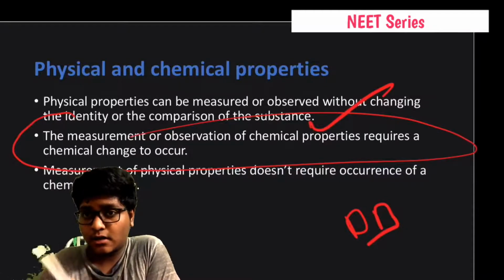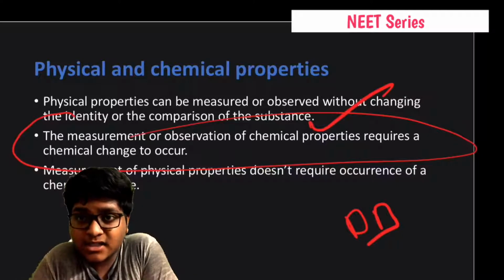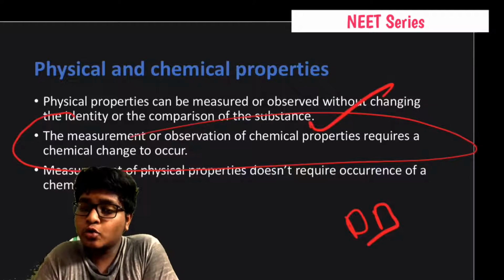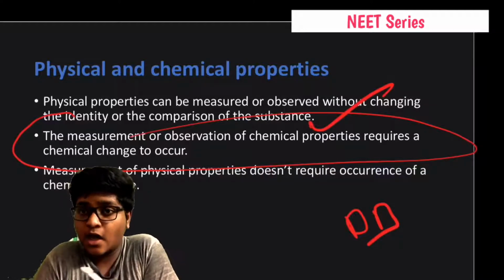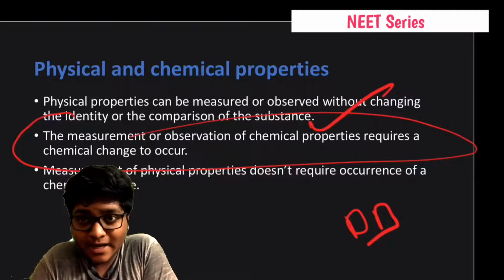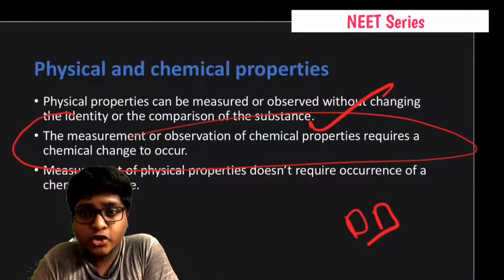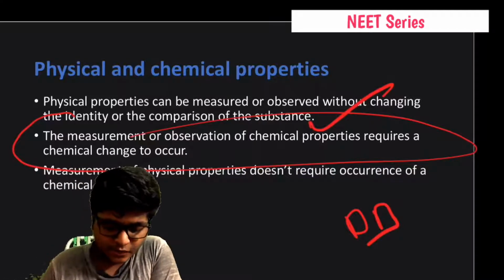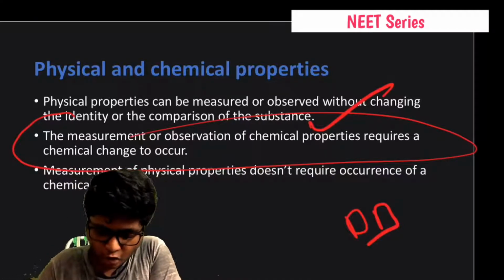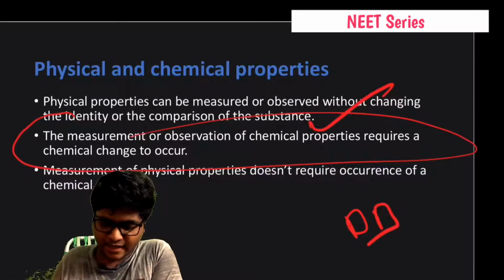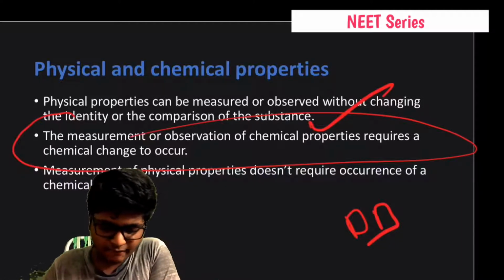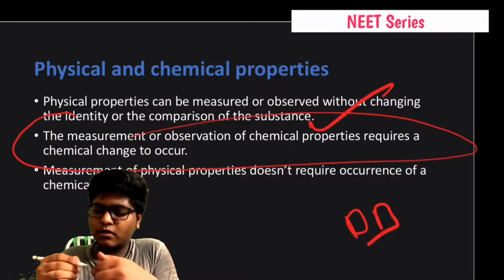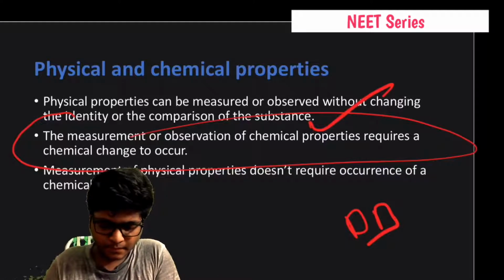You have to perform some chemical reactions. So if you want to check the chemical properties, you need to do some chemical reactions on it. Whereas physical properties don't require any actions on it; by looking at it and touching it, we can define it. Okay. Measurement of physical properties does not require the occurrence of any chemical change. That's what I've told you right now.